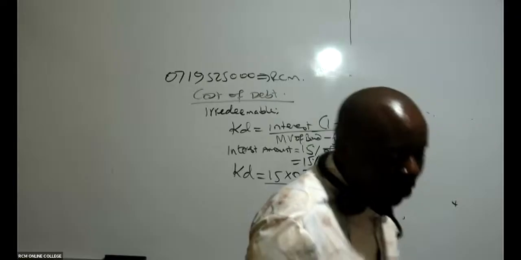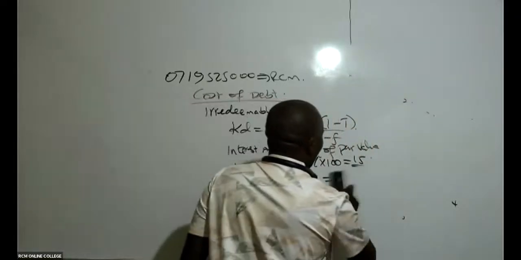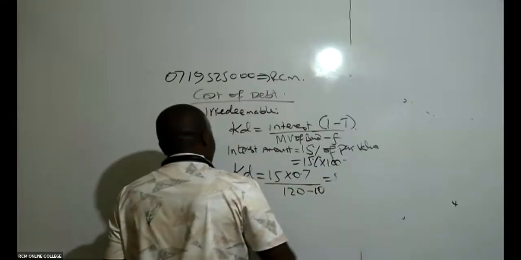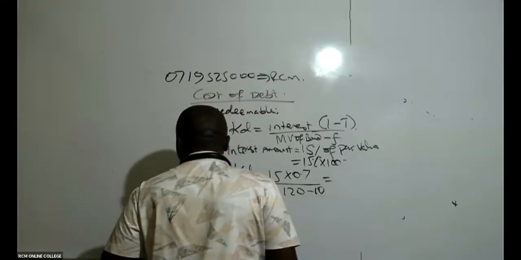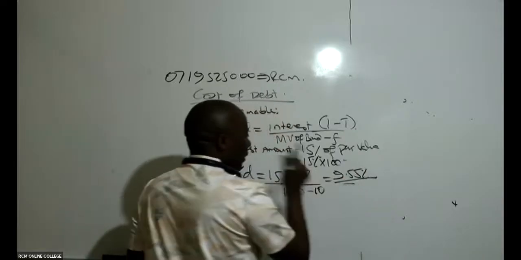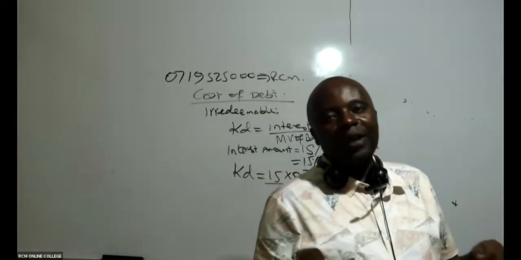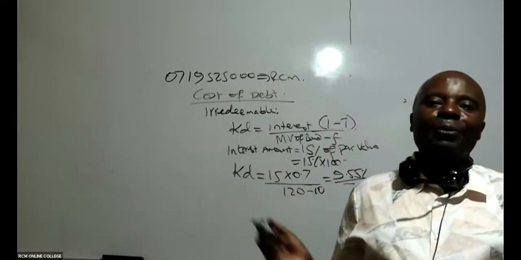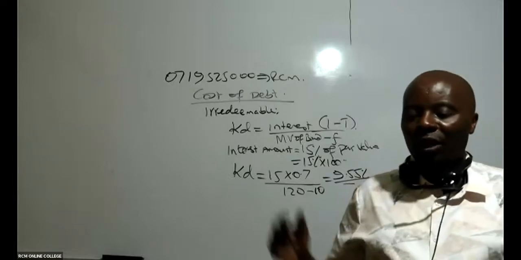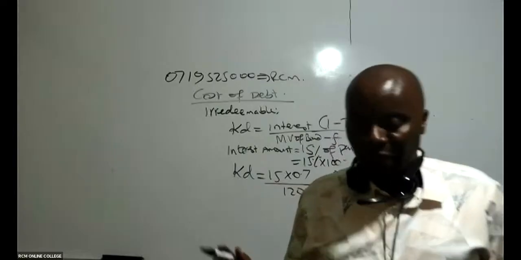9.55%. Are we now together? Are we together there? Yeah. Unfortunately, here we don't have any preference share capital. In our capital structure, there's nothing like preference share capital. So now we are through with this cost of capital.